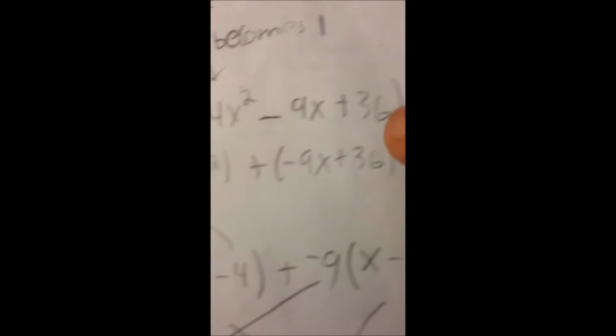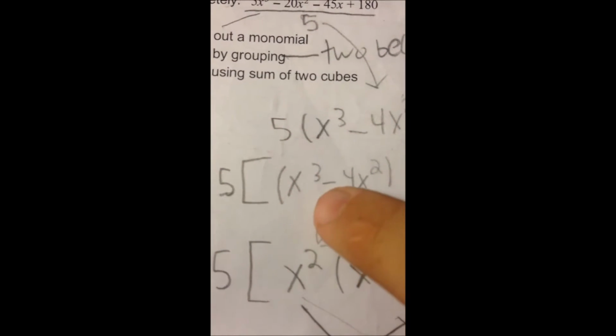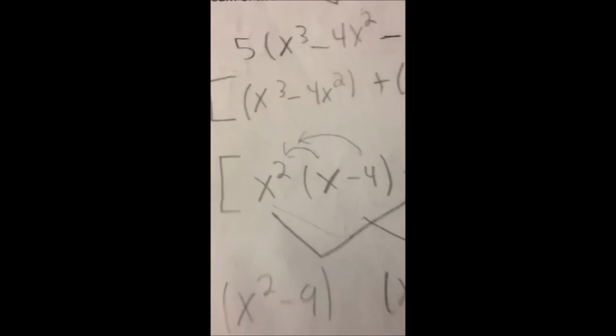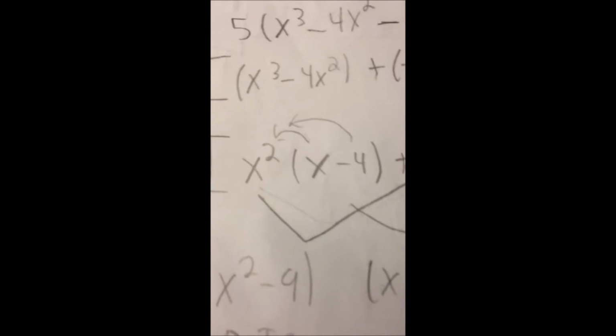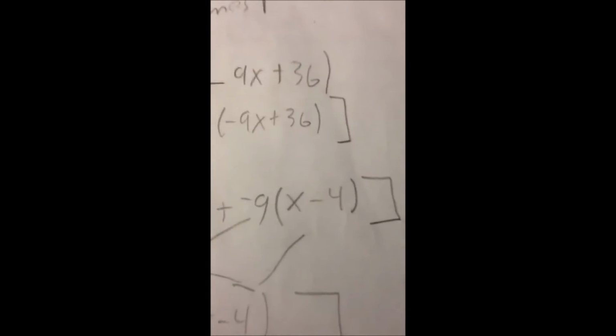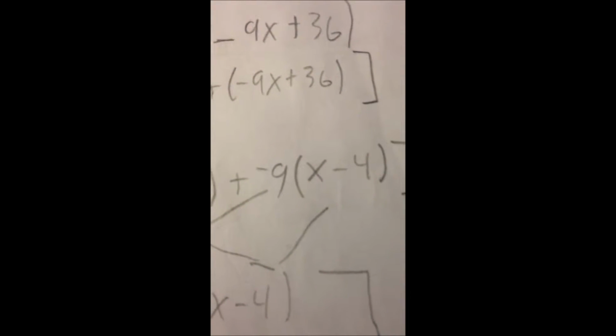And we would also factor out an x squared from this whole problem. And we would want to get this problem to be similar to this. So when we have a 5 out there, factor out the x squared, and factor out the negative 9. So we get x squared and x minus 4. And then negative 9, x minus 4.